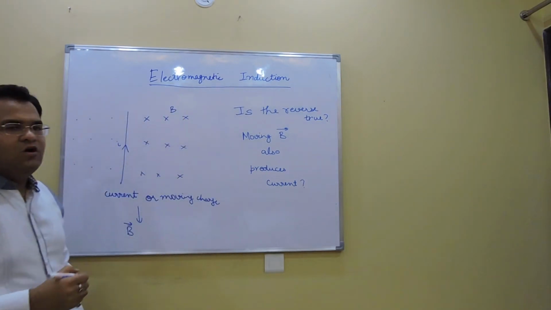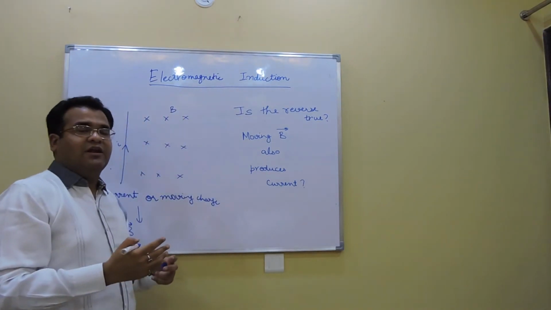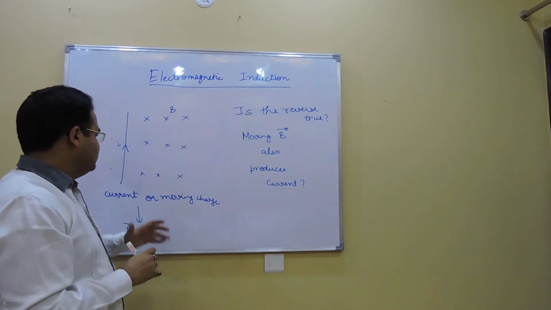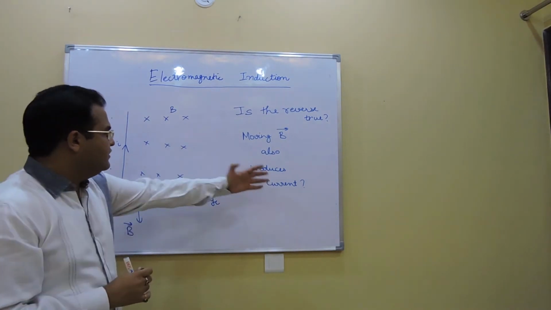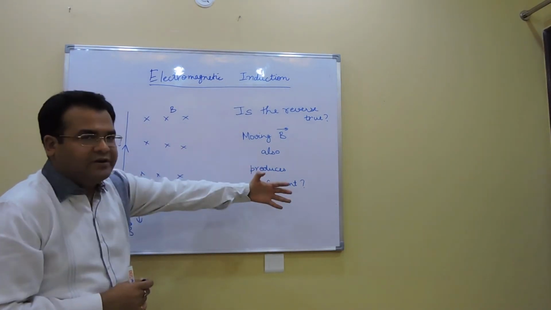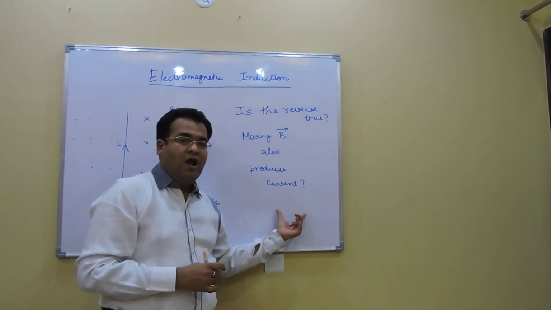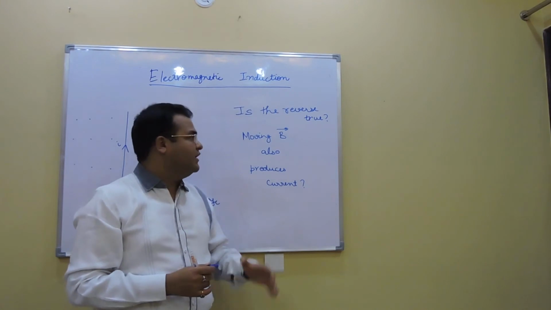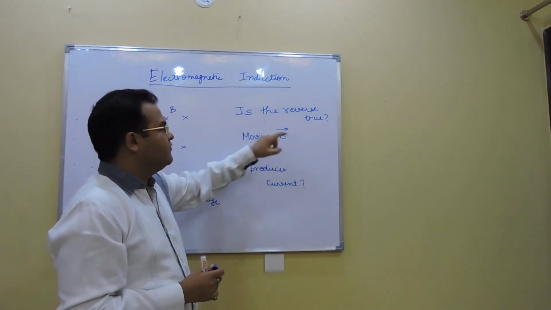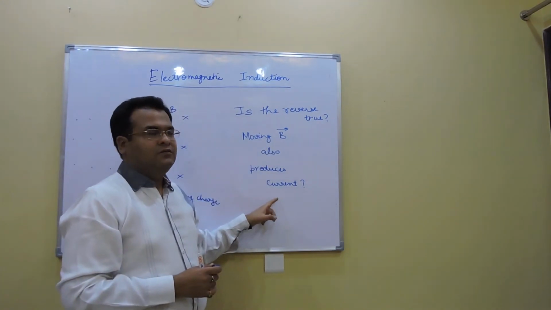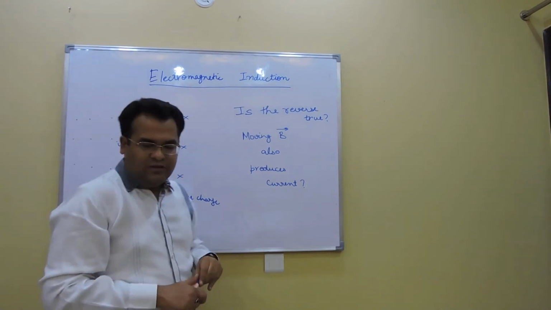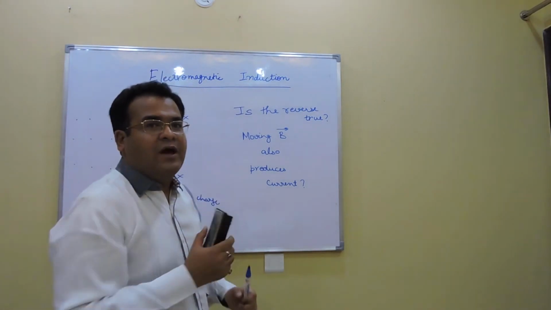Now, we all know that nature loves symmetry. Since this is the reverse of this and they are quite symmetric, if this is true, this must also be true. And experiments have proved that in fact moving magnetic fields do produce current. So we'll start with an experiment conducted by Michael Faraday.